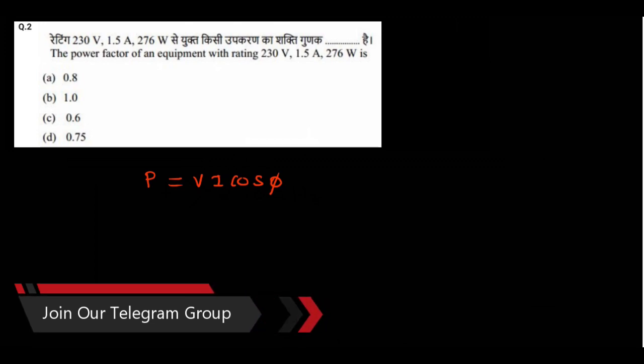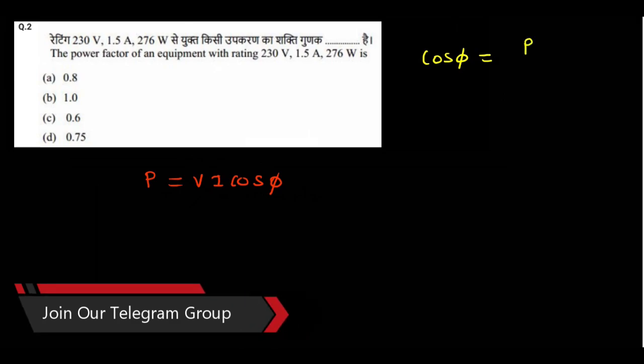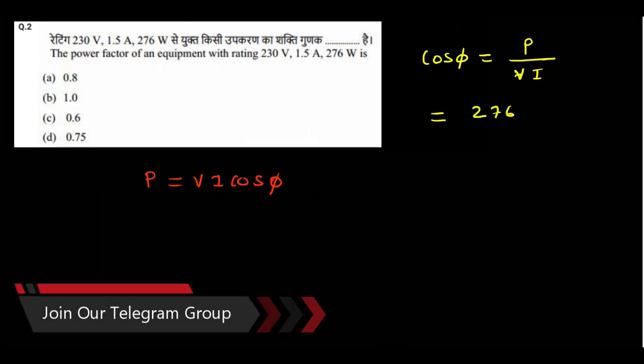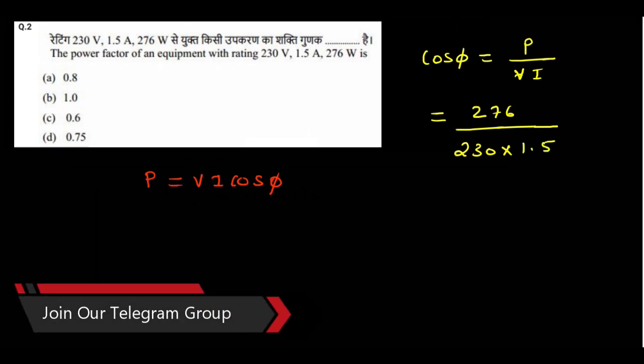So cos phi equals P upon VI, which equals, what is the power he has given? 276 watt upon, what is the value of V? 230 volt. Current equal to 1.5 amps. So what do we get if we simplify this?